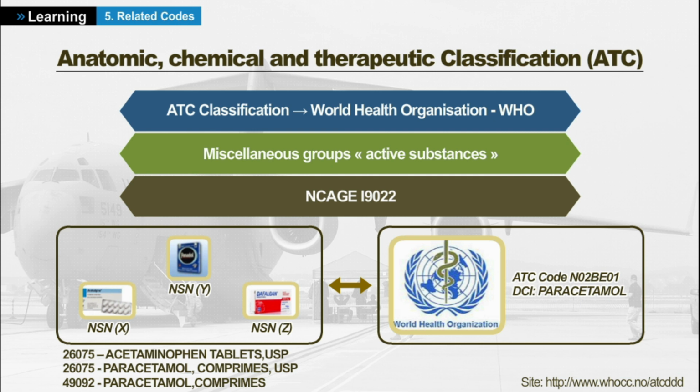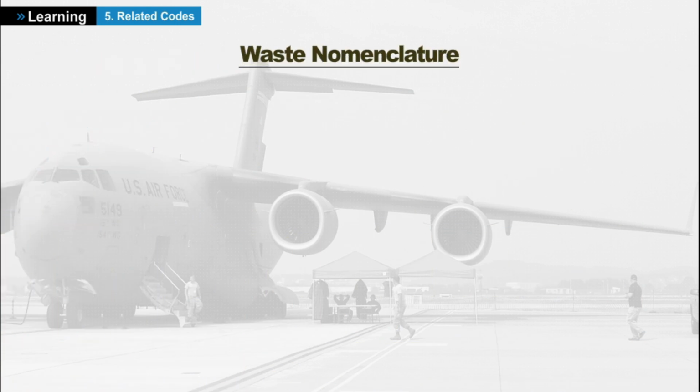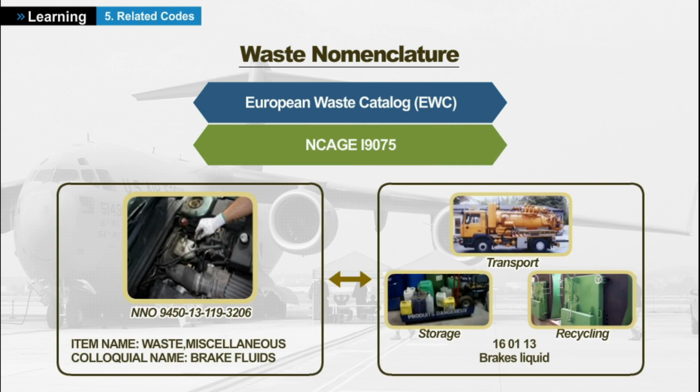The name paracetamol is the international non-proprietary name, INN. The ATC codes are available from the following internet address. Waste Codification Regulatory Nomenclature, which enables waste classification. European List of Waste, called European Waste Catalog. The European Community is in charge of the waste classification. NCAGE 19075. Example: 160113, brake fluids. The codification of waste is a Belgian proposal whose interest is based on the management of waste, which is part of the Sustainable Development Policy within the Directorate General Material Resources.